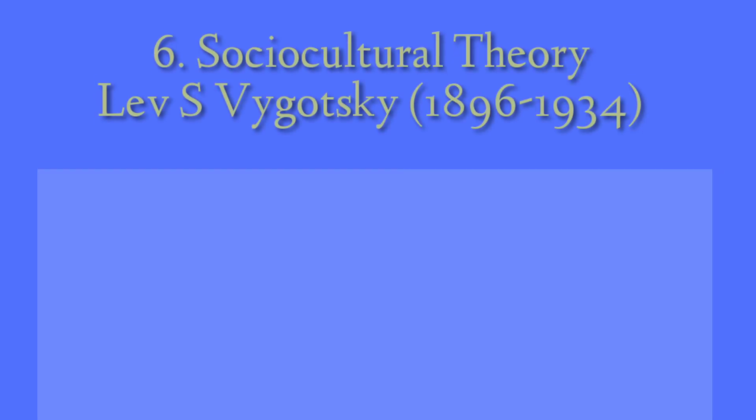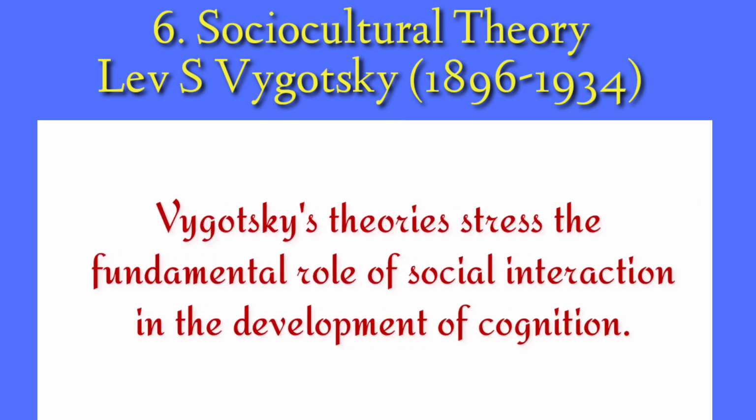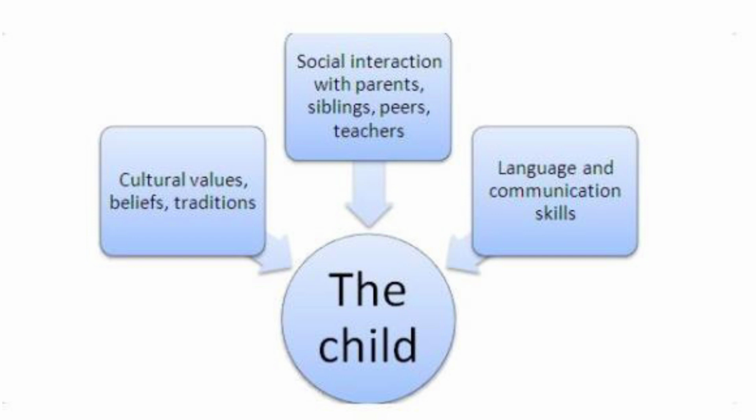So the next theory is socio-cultural theory by Lev S. Vygotsky. Vygotsky's theory stressed the fundamental role of social interaction in the development of cognition, which states the child is influenced by cultural values, beliefs, traditions, social interaction with parents, siblings, peers and teachers, language and communication skills.